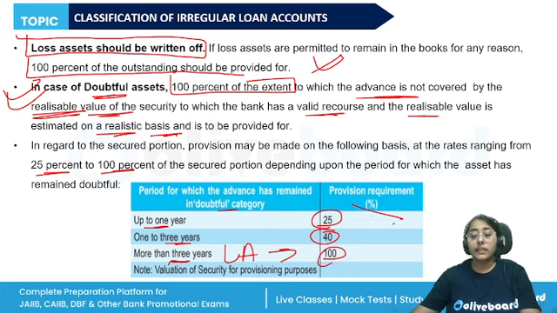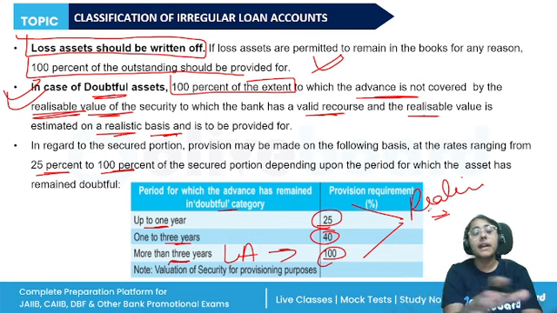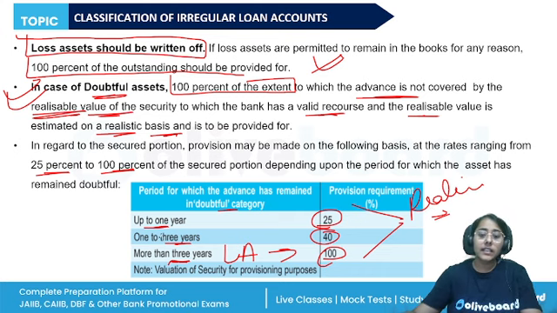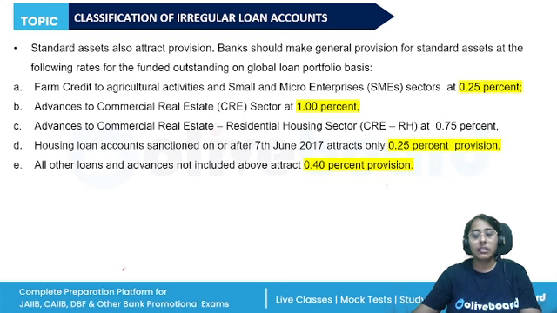And this is different from the realizable value of the security. Because the advance which is not covered by the realizable value, automatically we will provide 100% for that. Apart from this, the doubtful category depends upon the time for which it remains.